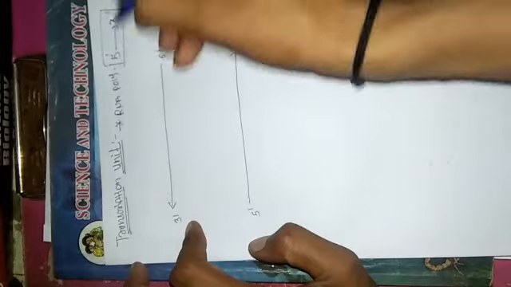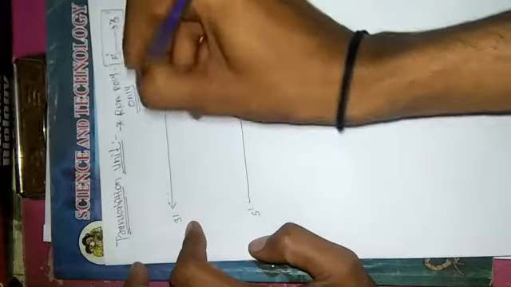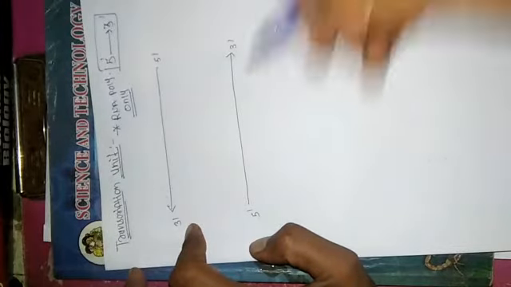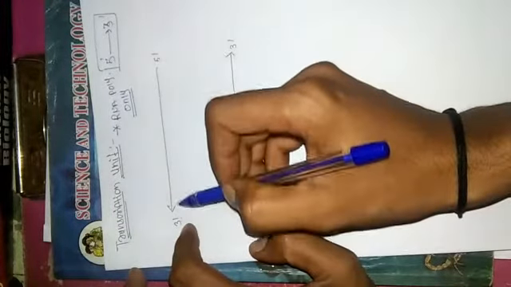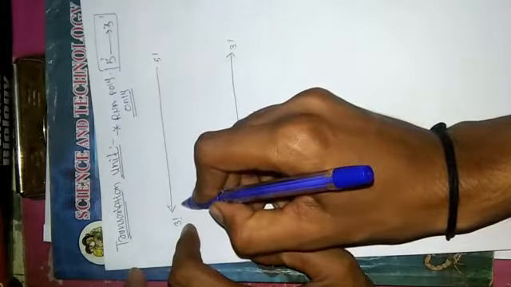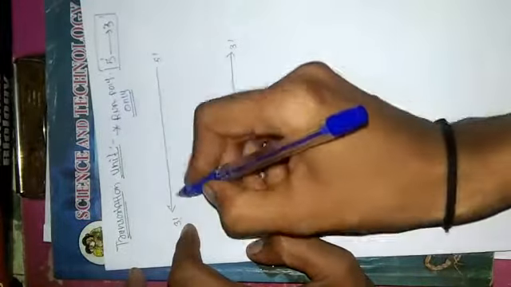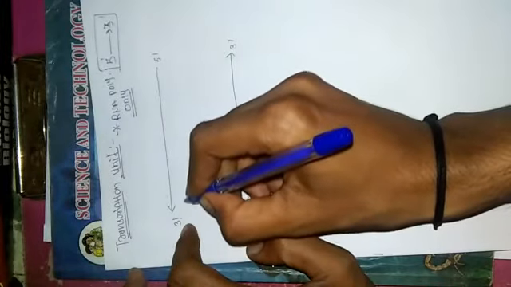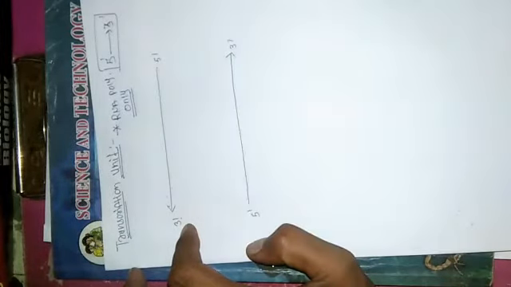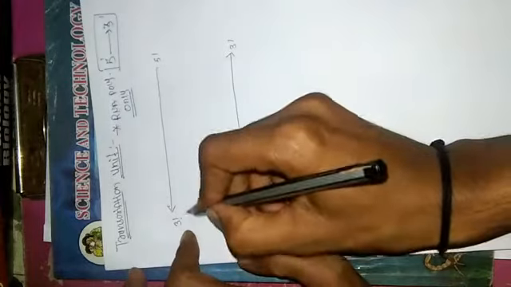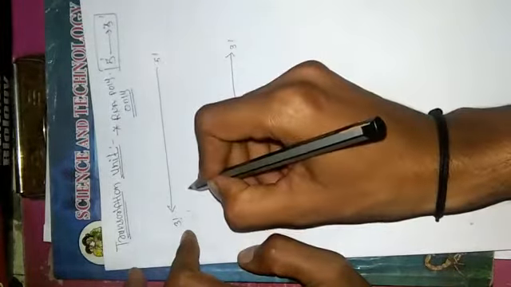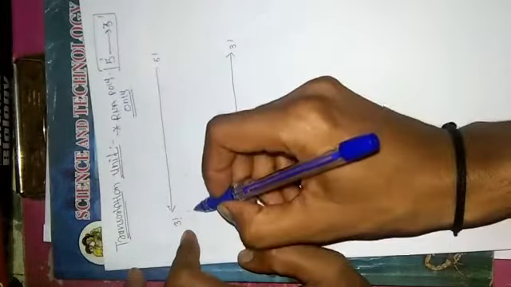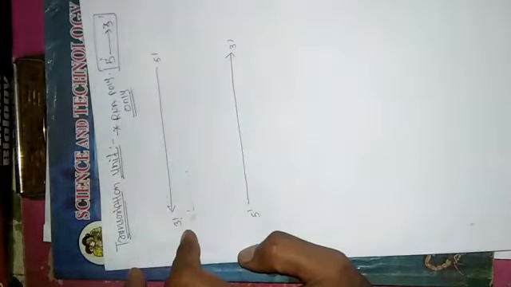So RNA polymerase will start the synthesis of mRNA in the 5 dash to 3 dash direction.